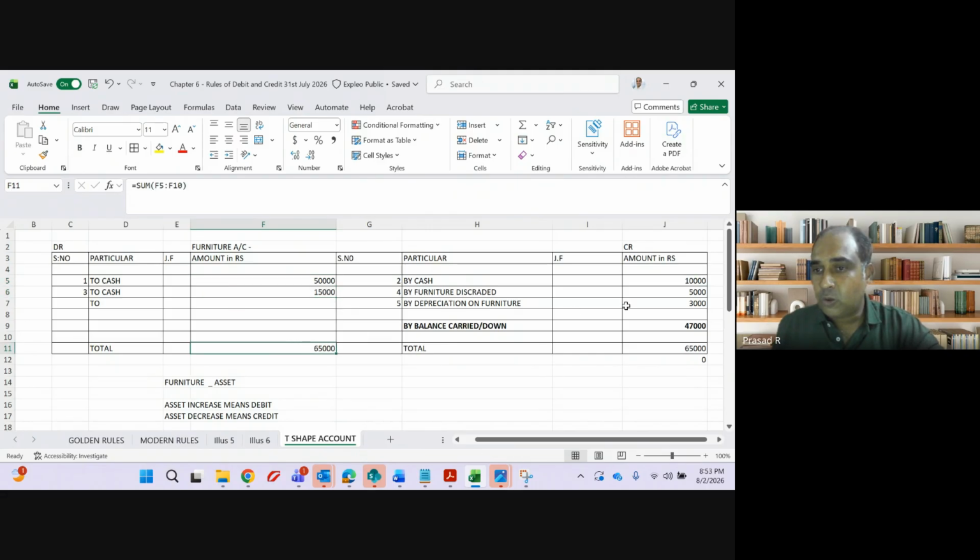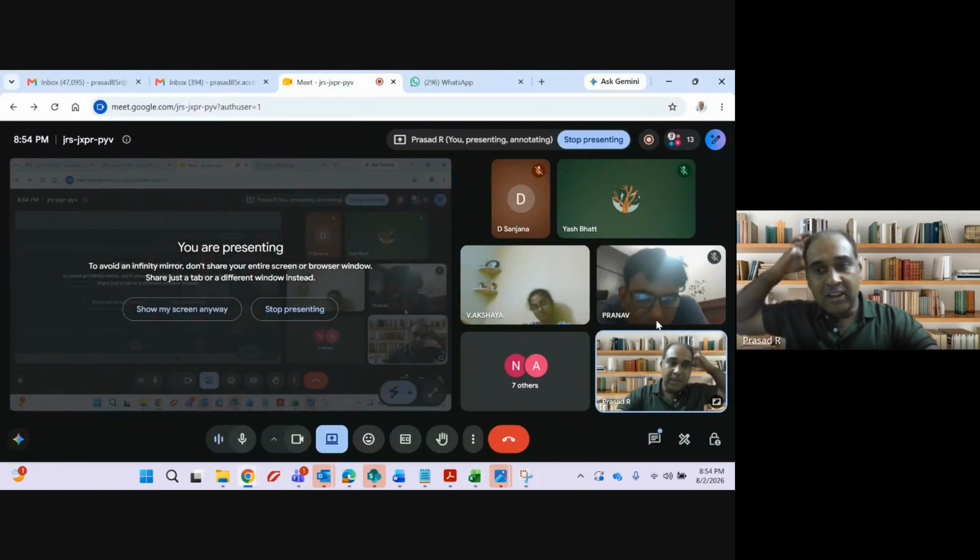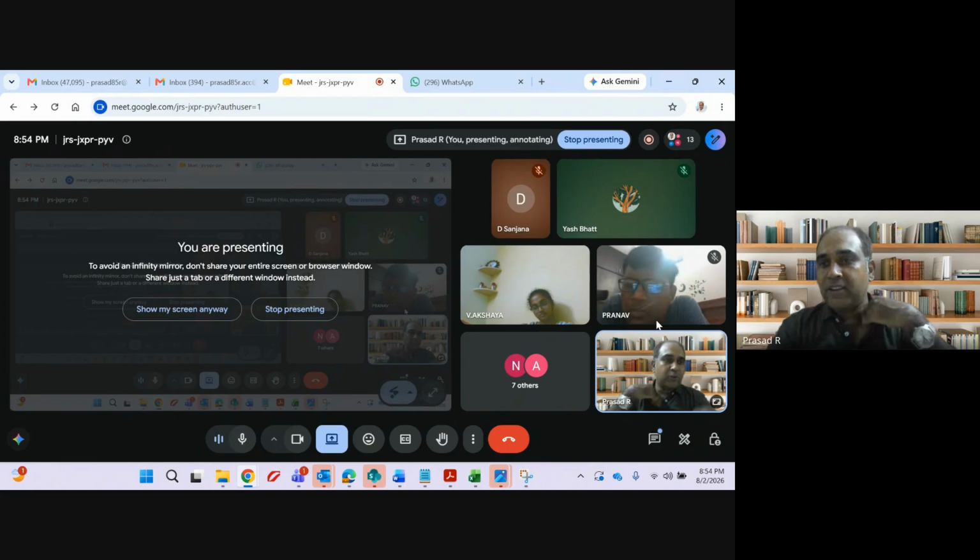Out of this 65,000, I sold 10,000 rupees of furniture. I sold 5,000 rupees of furniture. I had to discard it because it is of no use. 3,000 rupees of furniture got depreciated. So out of 65,000, 18,000 reduced. So how much balance furniture is left? 47,000. The balance of furniture is now 47,000, guys.